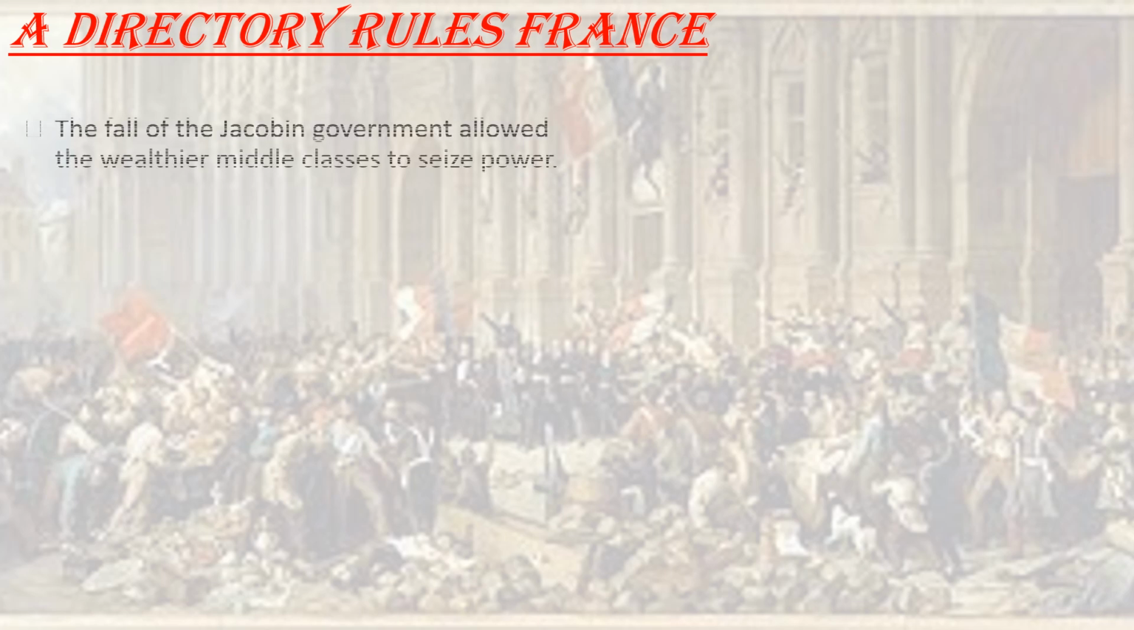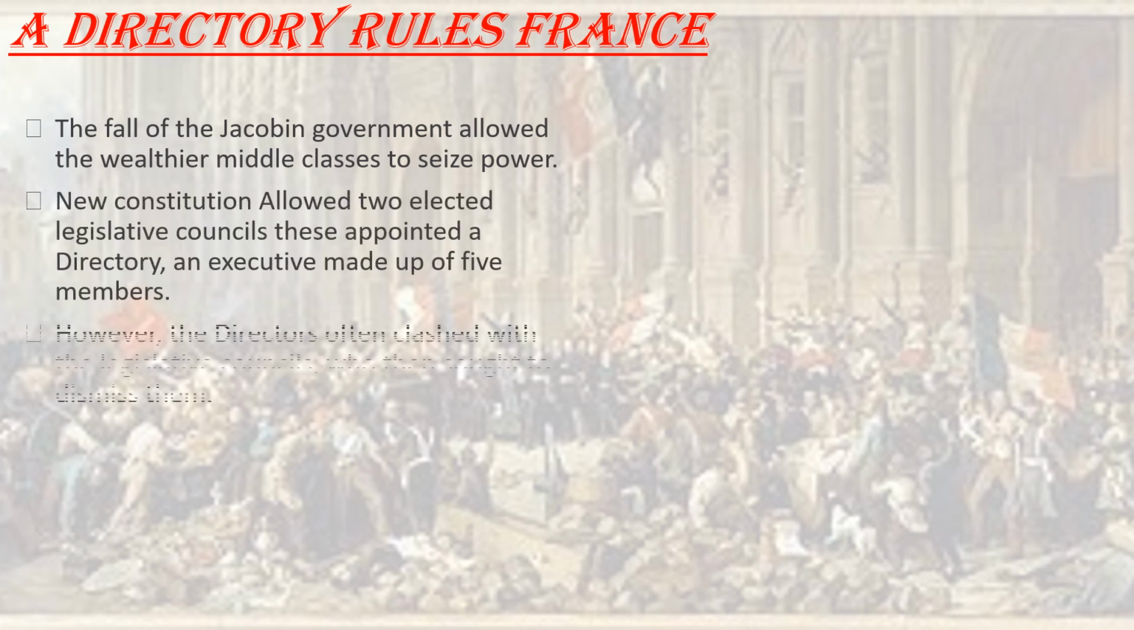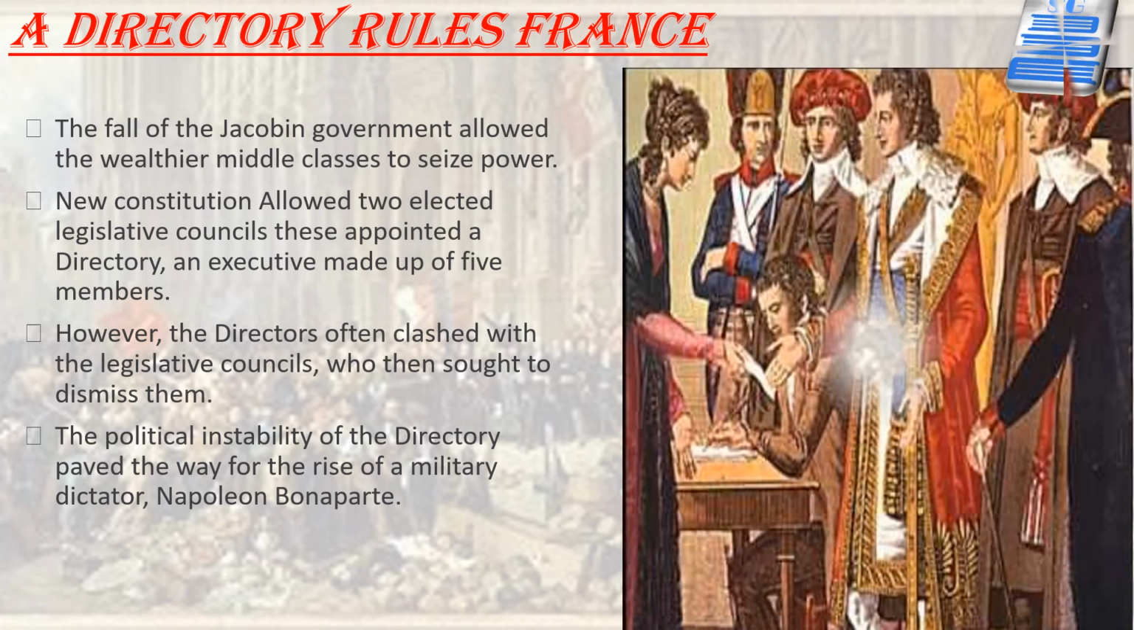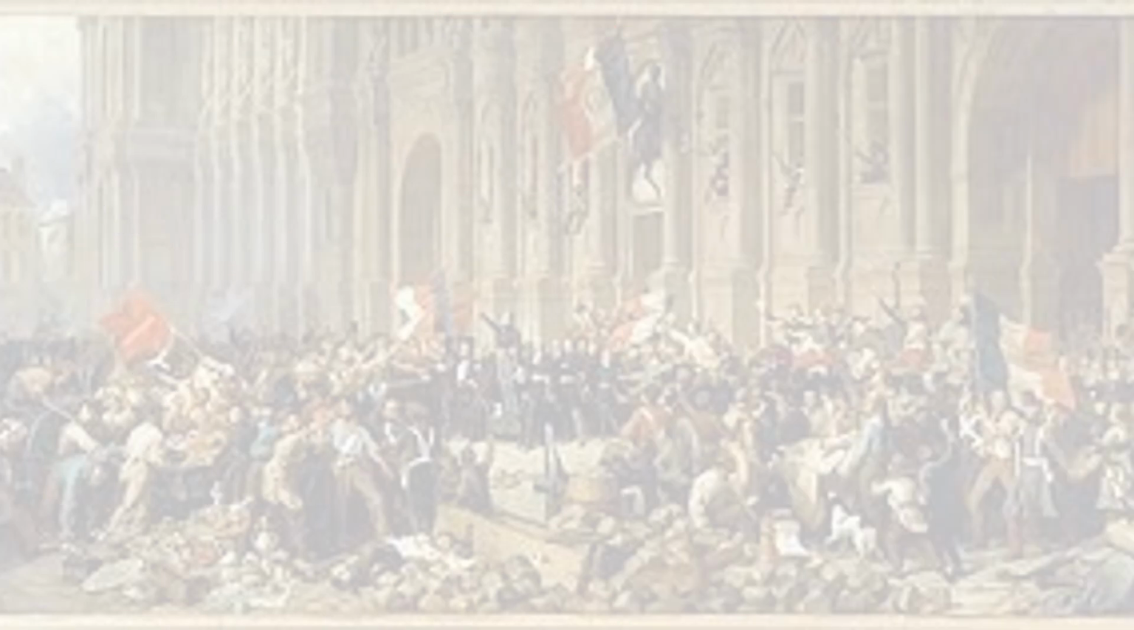As per the new constitution, non-propertied sections of the society were denied the right to vote. It was established that two legislative councils would be elected. The directory, a board of directors consisting of five officials, was appointed by the government. Political unrest paved the way for the new ruler of France, Napoleon Bonaparte, a military dictator.